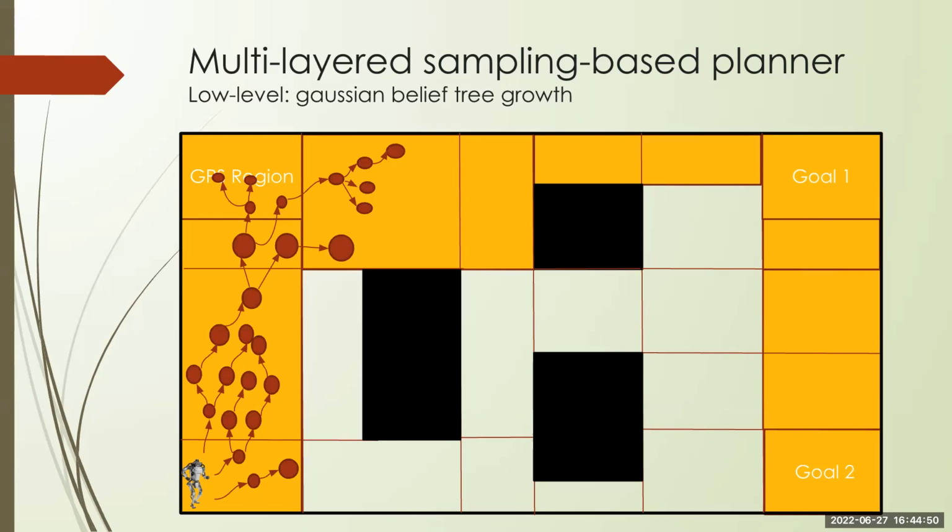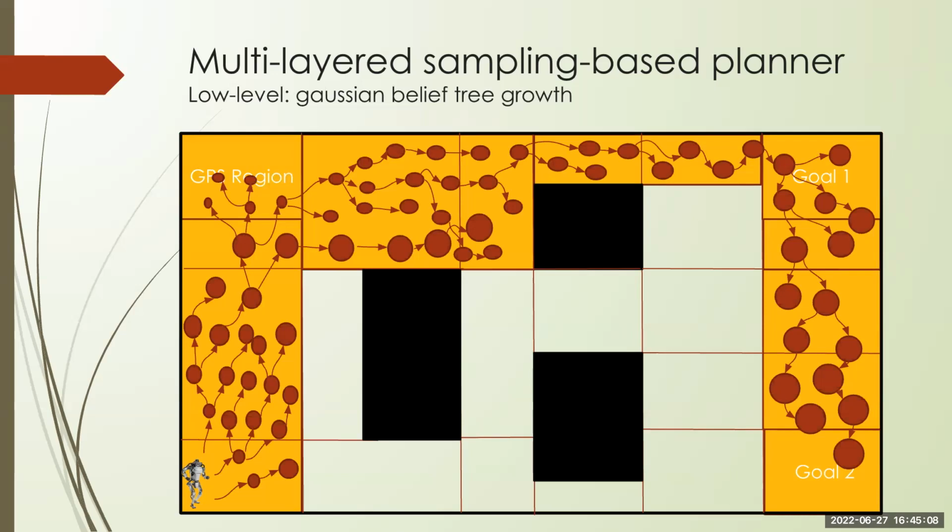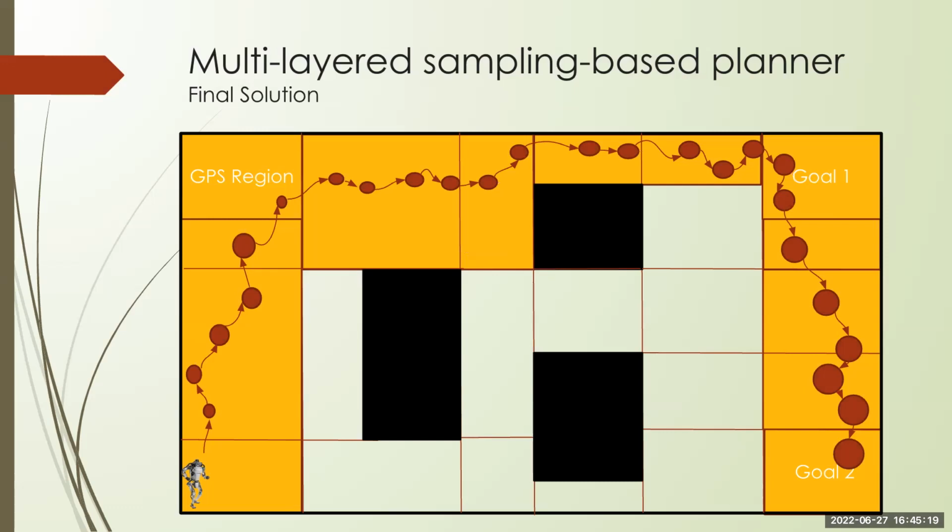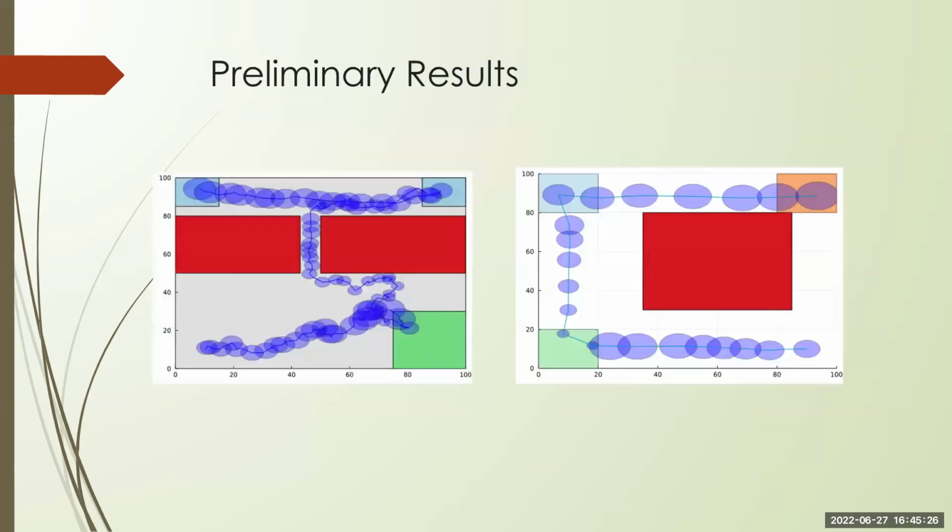sequence of regions in yellow, which goes to the GPS region, and the low-level planner grows a tree, and as you can see, when it reaches the GPS region, the uncertainty decreases. Then as we grow the tree even more, we finally reach the goal, goals 1 and 2, by first going to the GPS region and following the time path. And this gives us a final trajectory that is a sequence of controls that satisfies the specification with high probability.